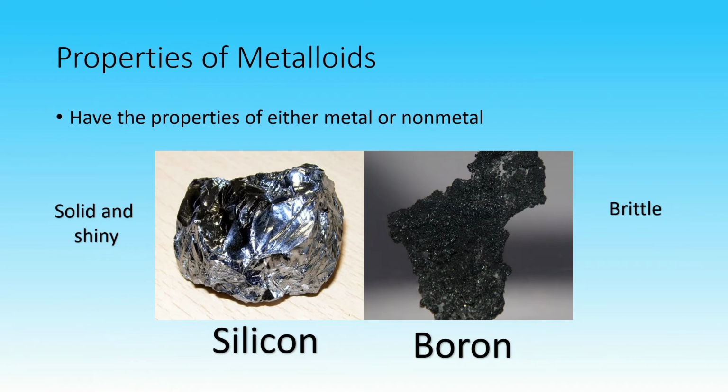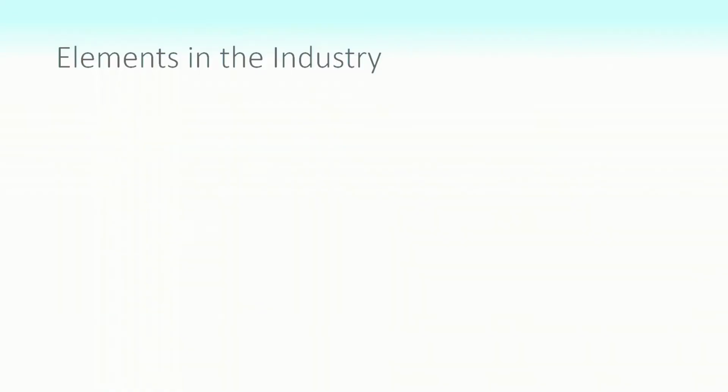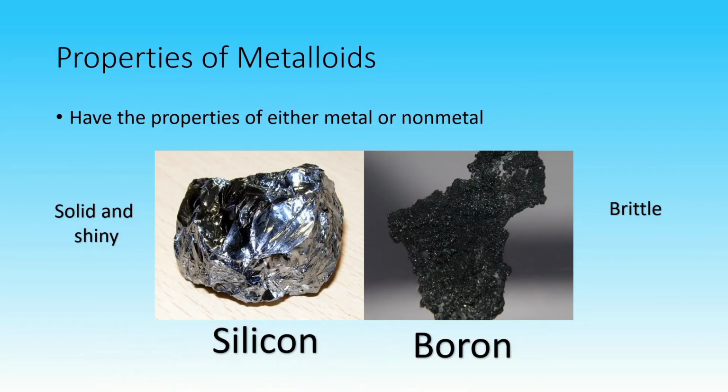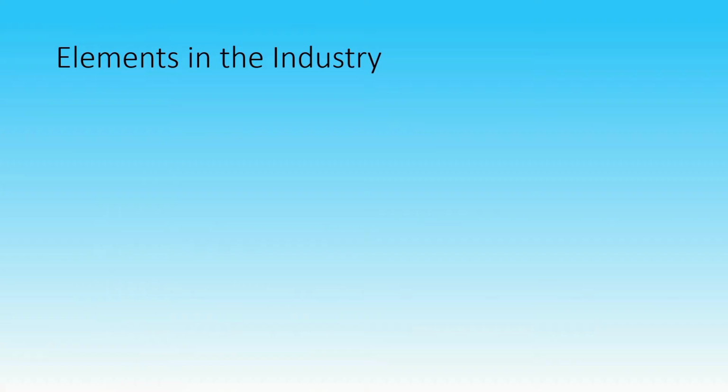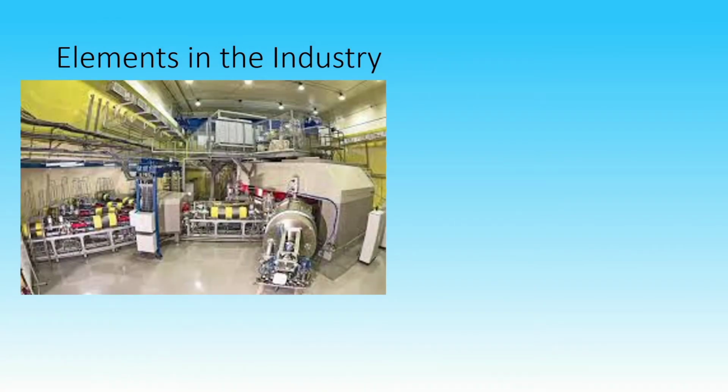Silicon, boron, arsenic, and germanium are called semi-metals or metalloids. A semi-metal or metalloid is an element that shows physical properties of a metal but has the same chemical properties of non-metal. Various elements are used every day in different industries.